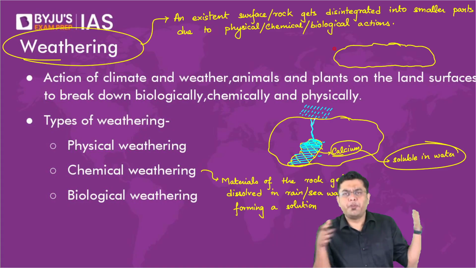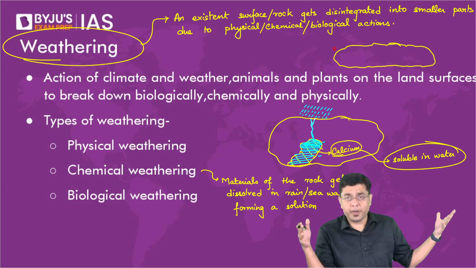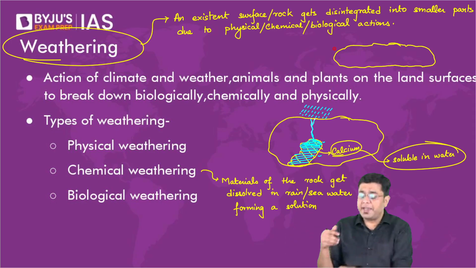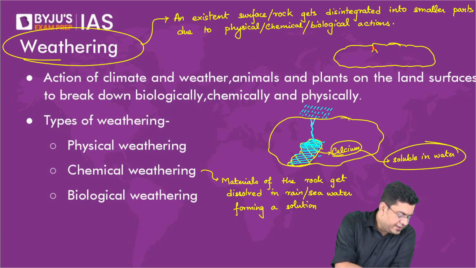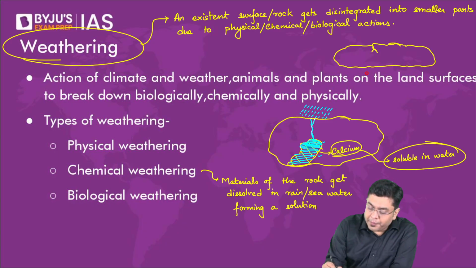This can even be a few hundred meters, maybe a kilometer wide. So I'm talking about very large rocks. Let's suppose here there is a kind of a crack. Now, in this crack, you will observe that a plant grows.